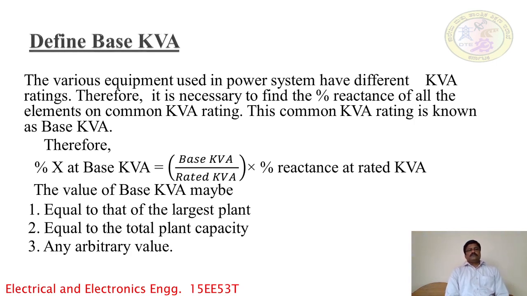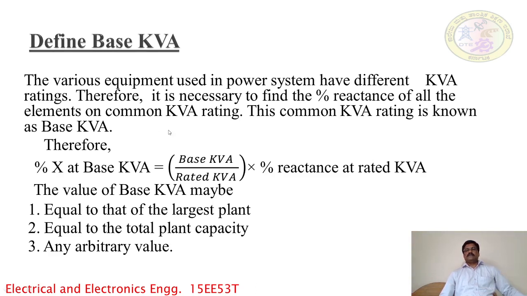So another important definition, base kVA. What do you mean by base kVA? In a power system, various equipment are installed at different kVA ratings. Therefore, it is necessary to find the percentage of reactance of all the elements on a common kVA rating.